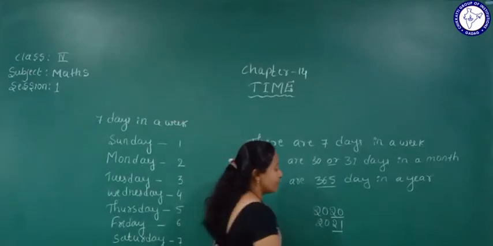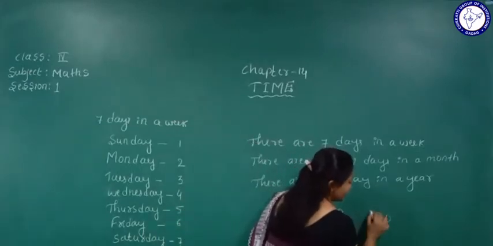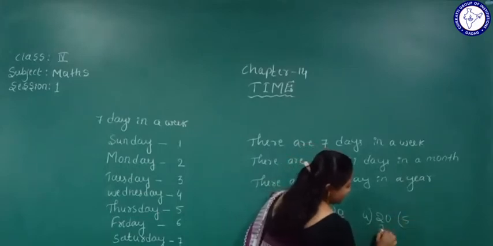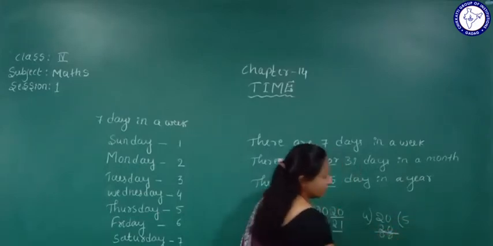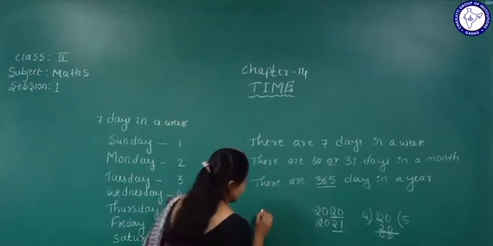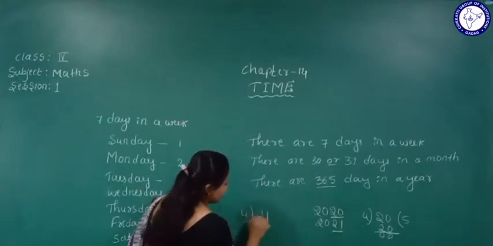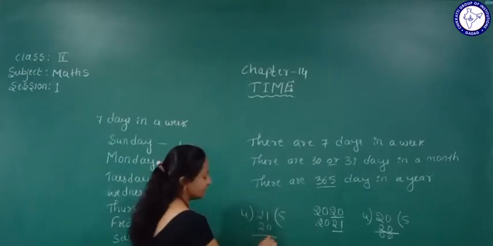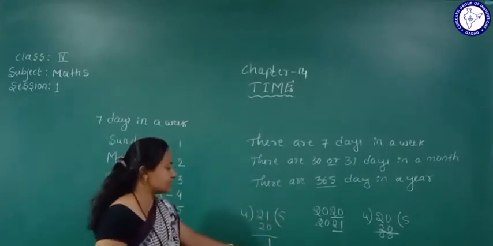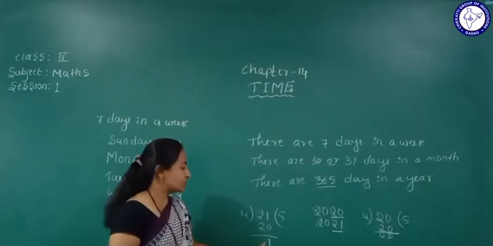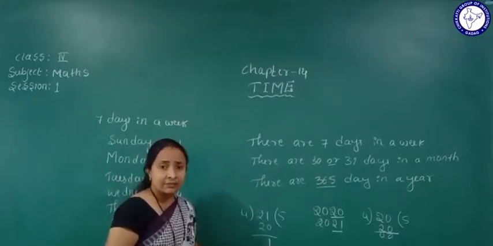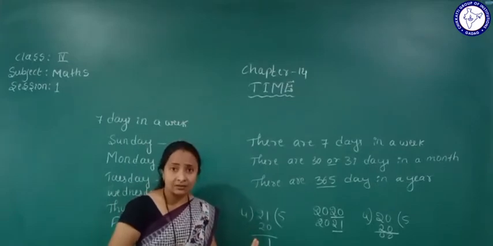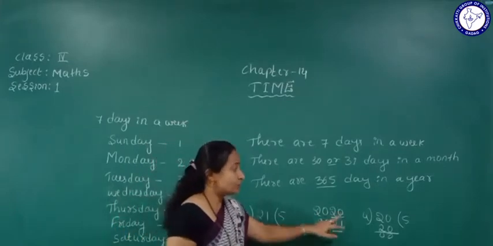See here, for 20: 4 fives are 20, so it is divisible. Now let's see 21. 4 fives are 20, and 1 remains. The remainder is 1, so it's not completely divisible. So 2021 is not a leap year. Understood? So 2020 is a leap year.